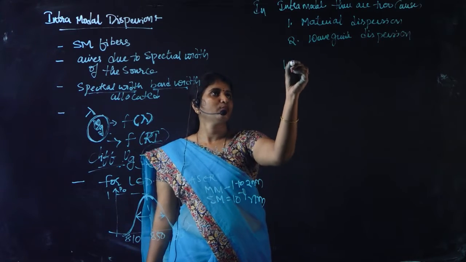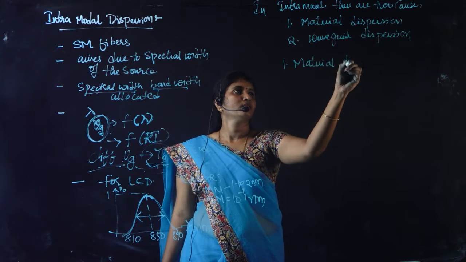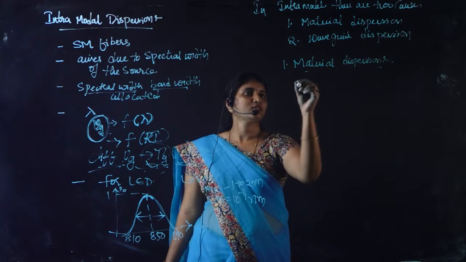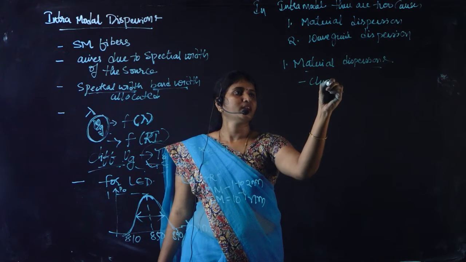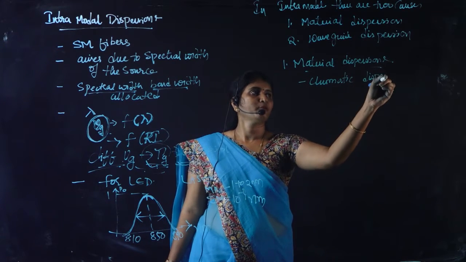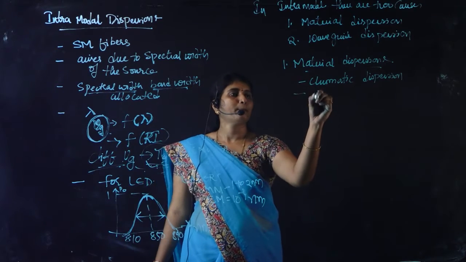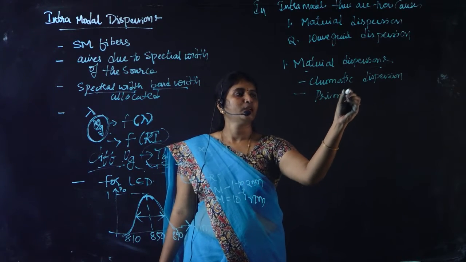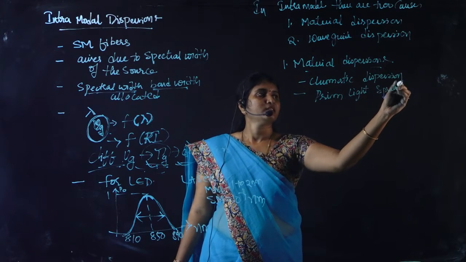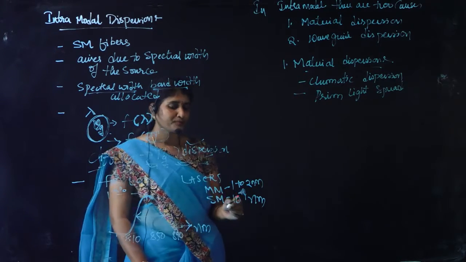First, let us discuss material dispersion. This material dispersion is also called chromatic dispersion, because the material dispersion phenomenon is similar to the prism light spreading. How the prism light spreads, the same phenomenon we can see in material dispersion also.